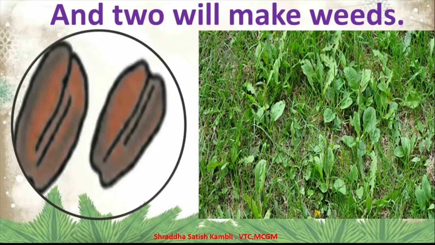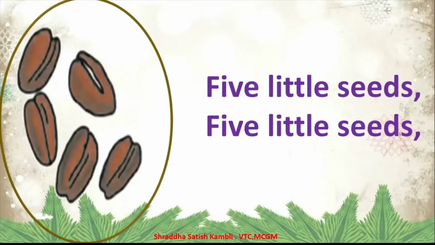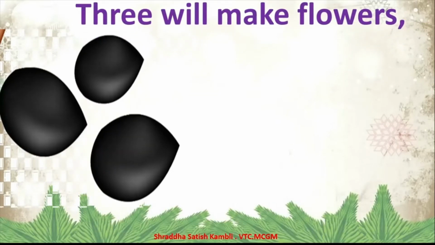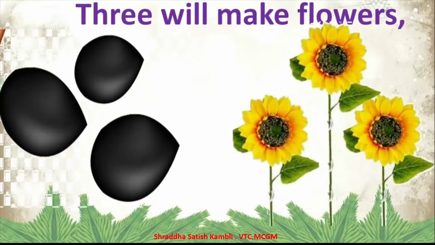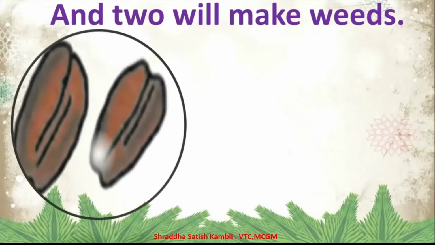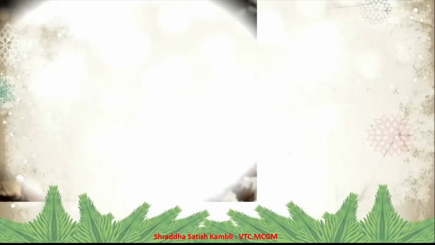So once again, let us see the 4 lines here. 5 little seeds, 5 little seeds. 3 will make flowers like this, beautiful, and 2 will make weeds. Okay, then let's see the next lines.